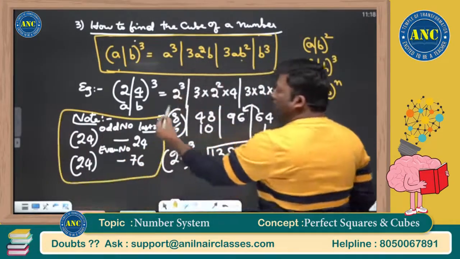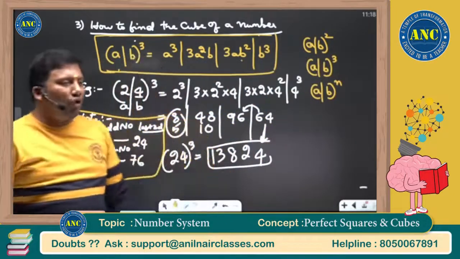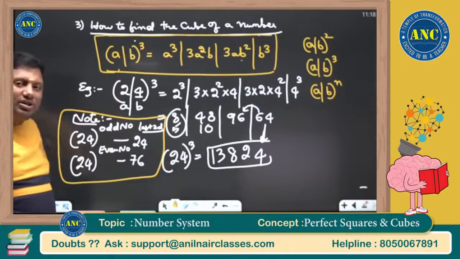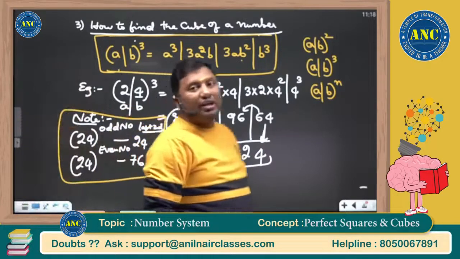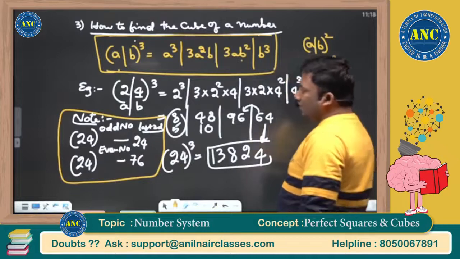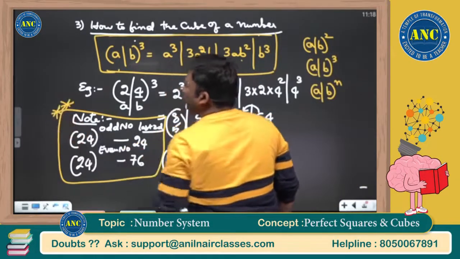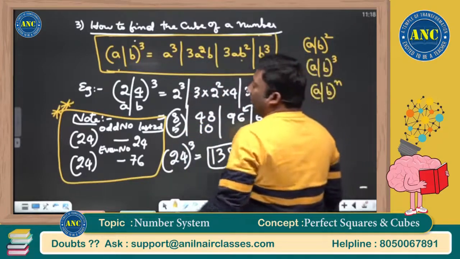Please make a note of it. Write down in your notebook: 24 power odd number, last two digits is 24. 24 power even number, last two digits is 76. Where is it useful? It is useful when we are finding the last two digits of a number.